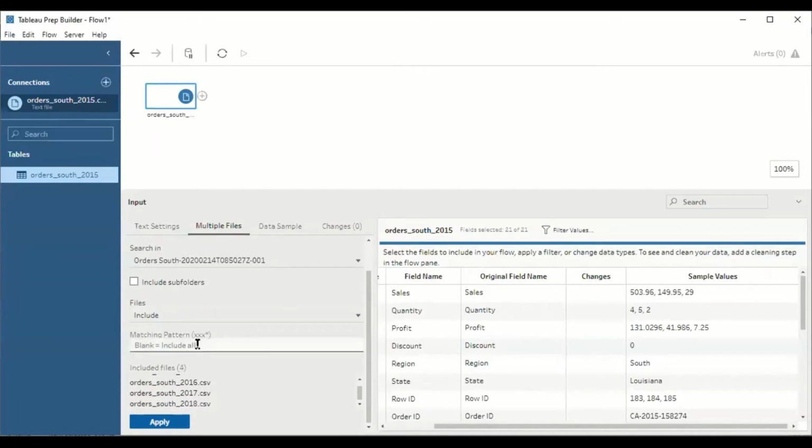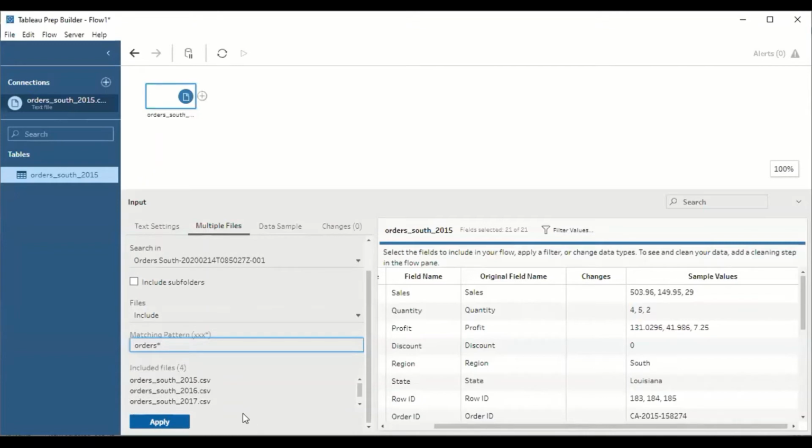What I will do is just type the name of the file which you want to integrate in the control flow of Tableau Prep Builder. Let us say I want to integrate the files which start with orders asterisk. Understood?